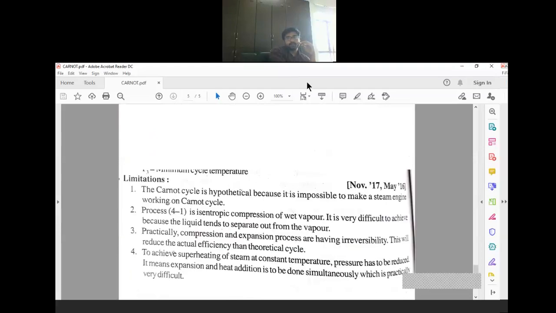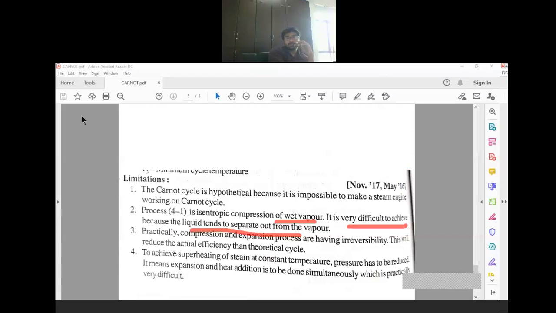Here it is written that wet vapor is coming out, and it is difficult to pump because the liquid tends to separate out from the vapor. If you use a compressor for the mixture, we know that the heavier particle will come down, and in the mixture the liquid particle is heavier, so it has a tendency to get separated. That's why compression of the mixture is difficult.